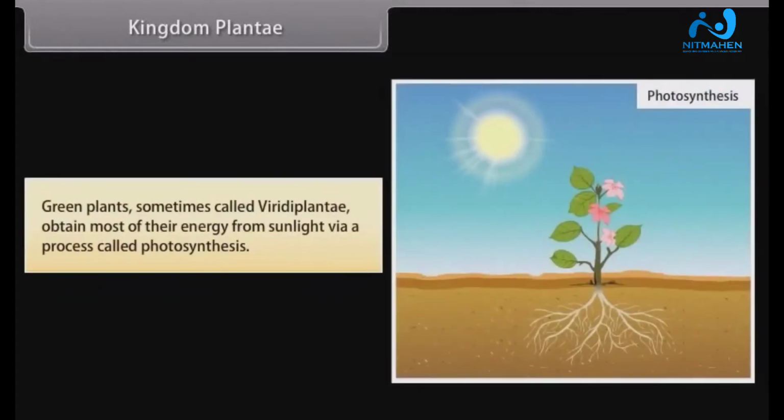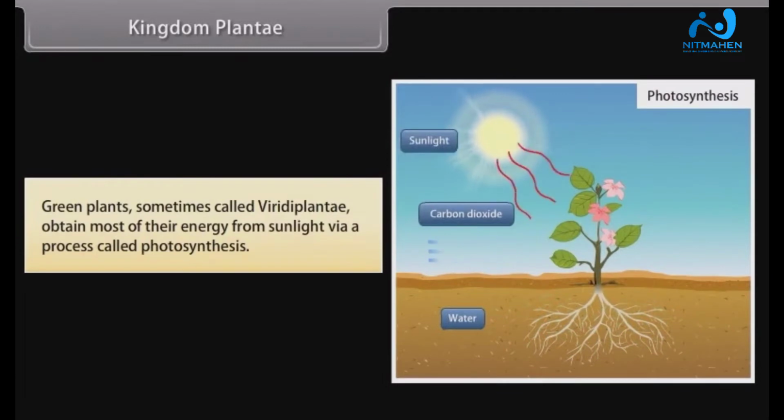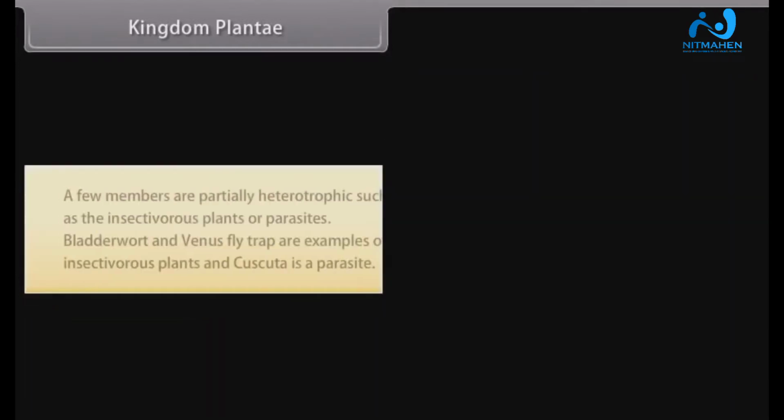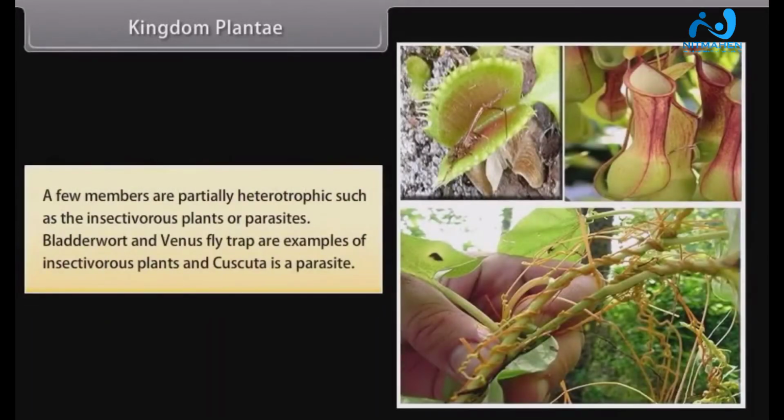Green plants, sometimes called Viridiplantae, obtain most of their energy from sunlight via a process called photosynthesis. A few members are partially heterotrophic, such as the insectivorous plants or parasites.